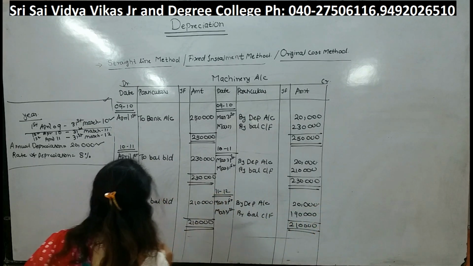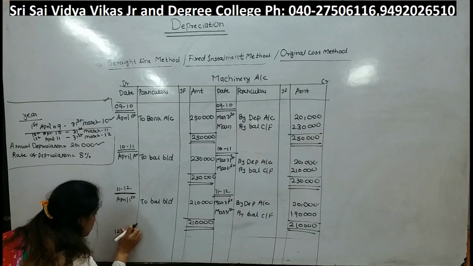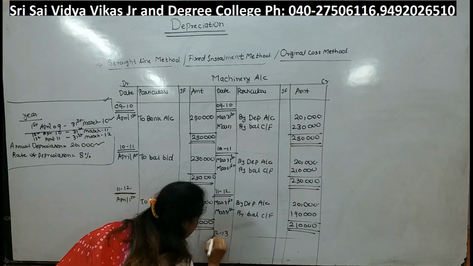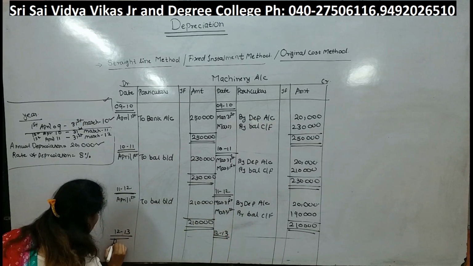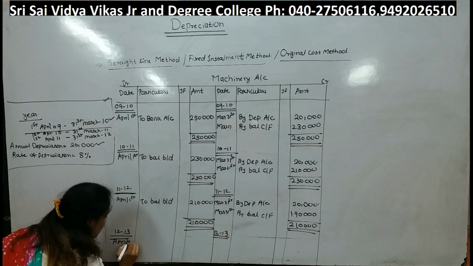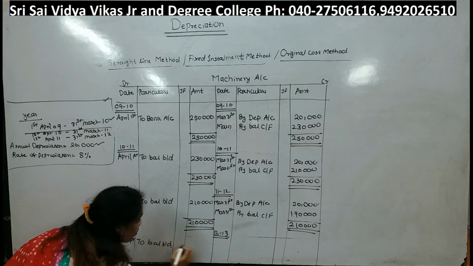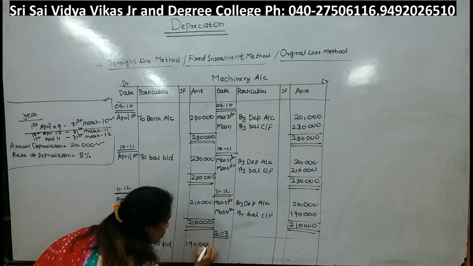1,90,000. Fourth year we will just do beginning of the sum and we will leave this. To balance brought down will be 1,90,000.